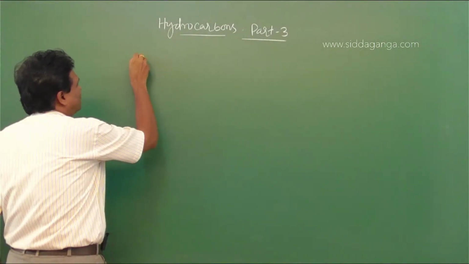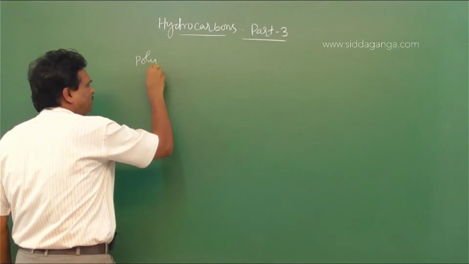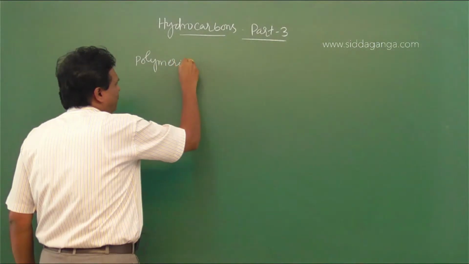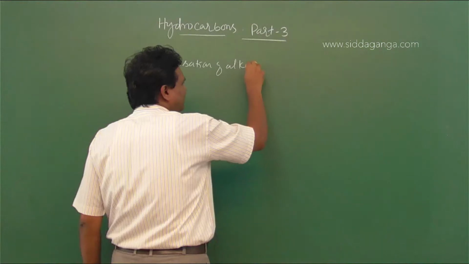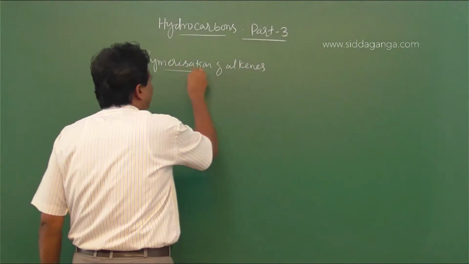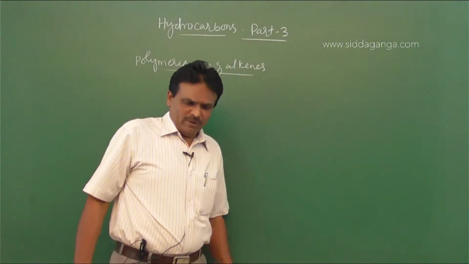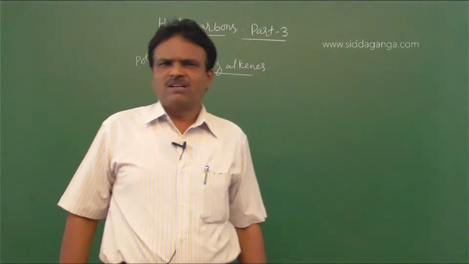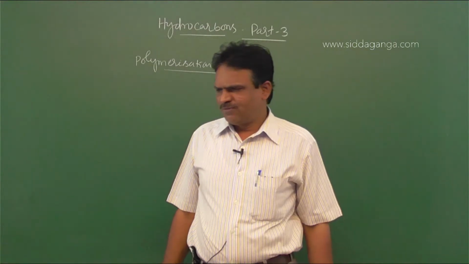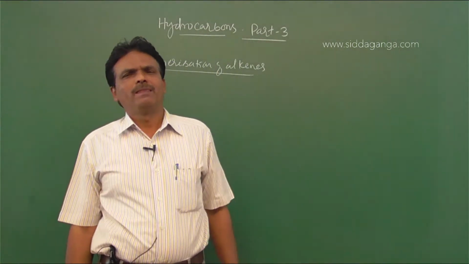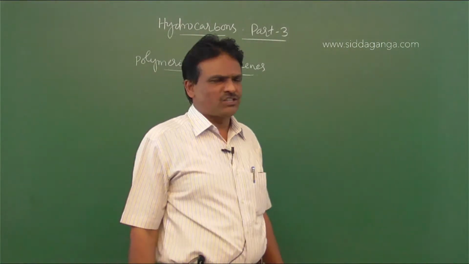So one is polymerization of alkenes. When alkenes are subjected to polymerization, the conversion of a monomer into a polymer is called polymerization.